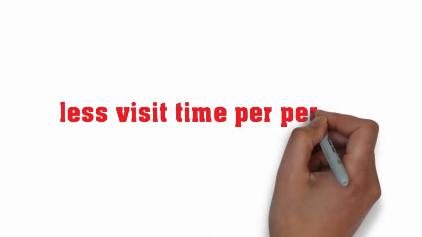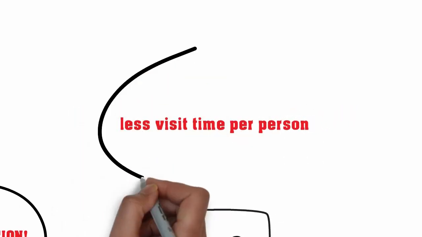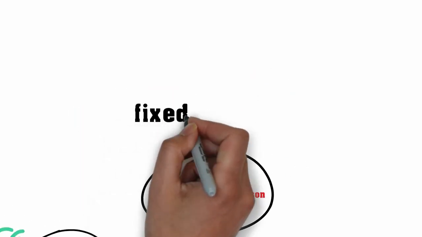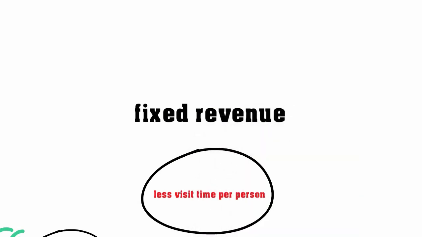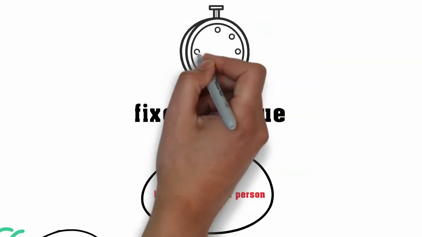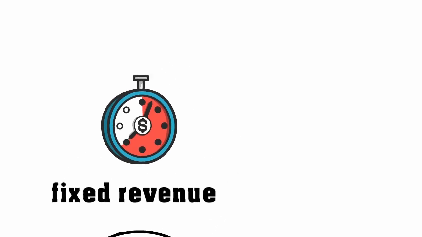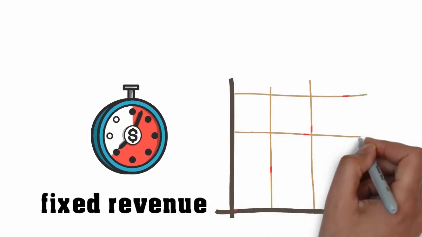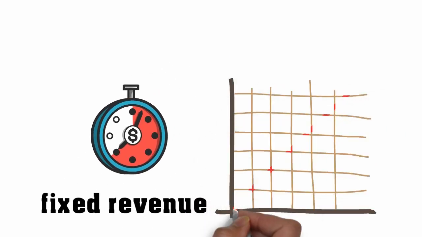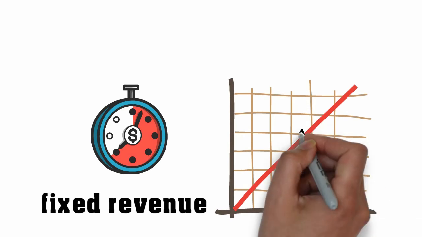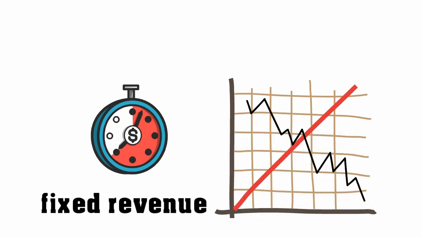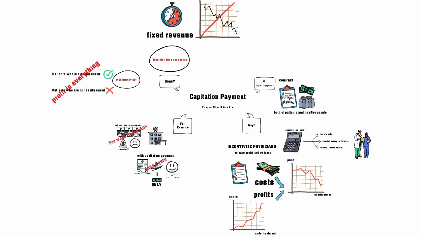Moreover, because the revenue that a healthcare provider can get from one patient is fixed in the given time, the profit of the provider then largely depends on the number of patients he gets. Thus, the capitation payment incentivizes doctors to enroll as many patients as possible, leaving less and less time to treat a patient. All of these are what we do not want to see in modern society.